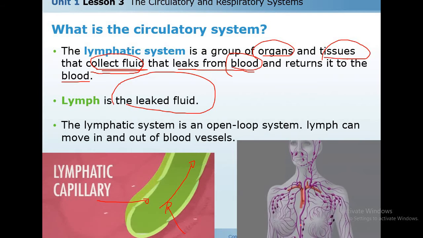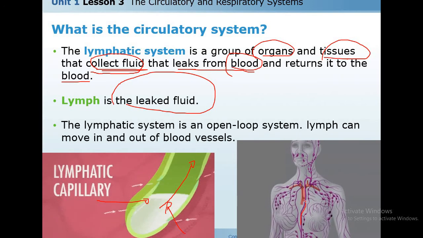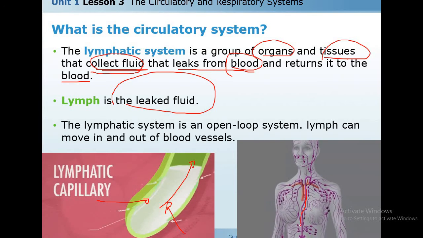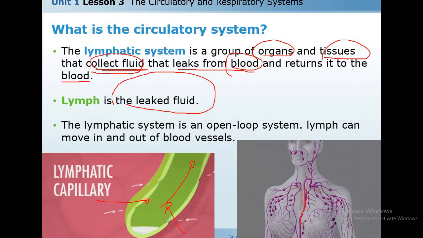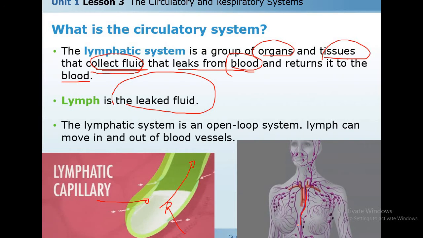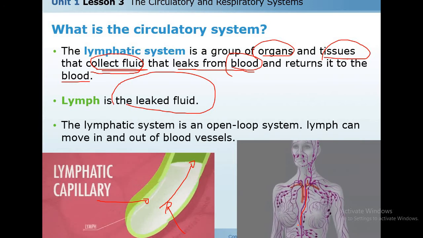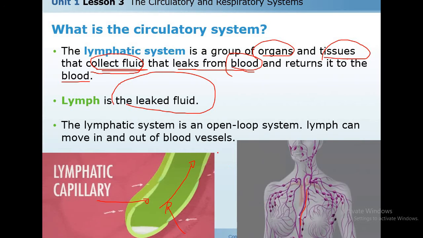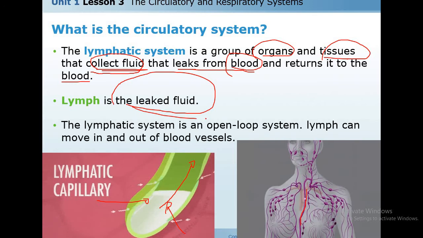So the purple capillaries is lymph, the lymphatic system. The function of the lymphatic system is to collect this waste or this fluid that leaks from the blood and returns it to the blood. The leaked fluid is called lymph.